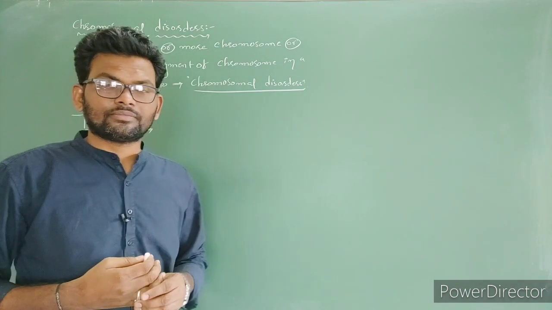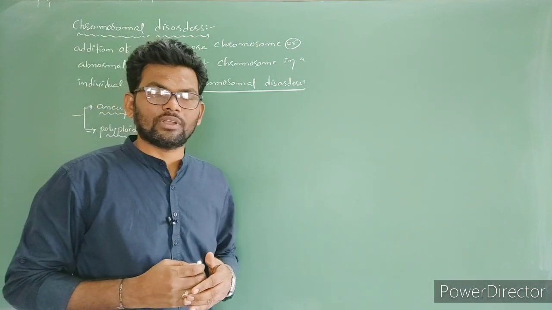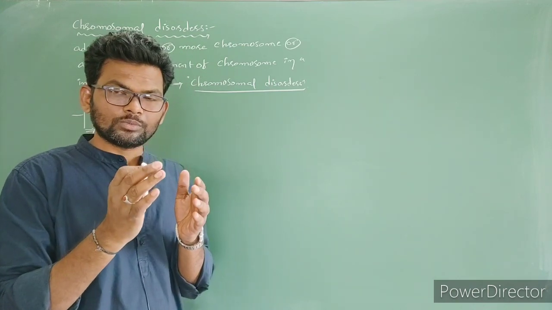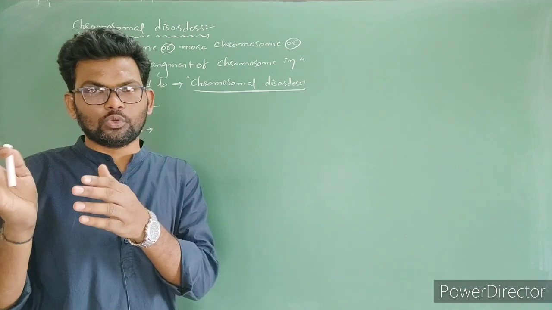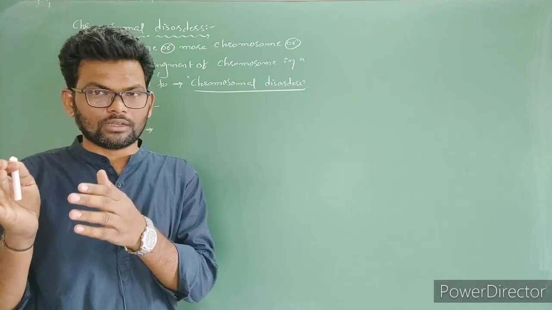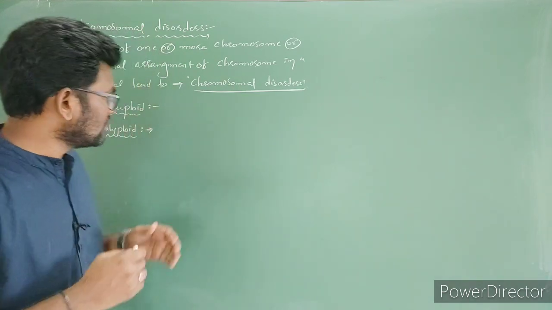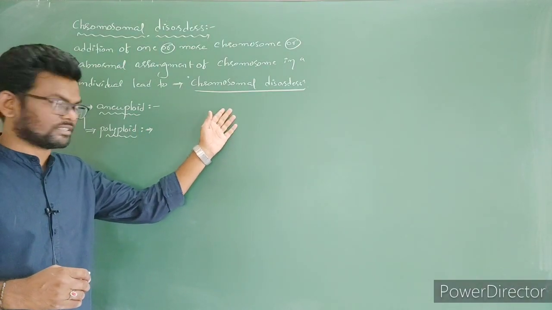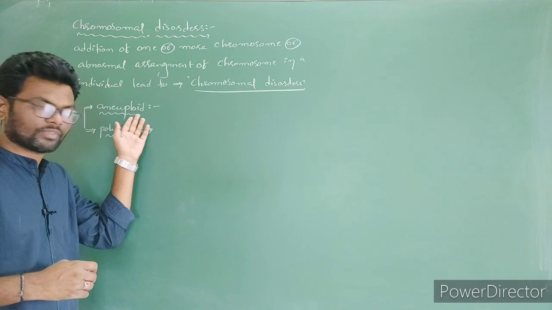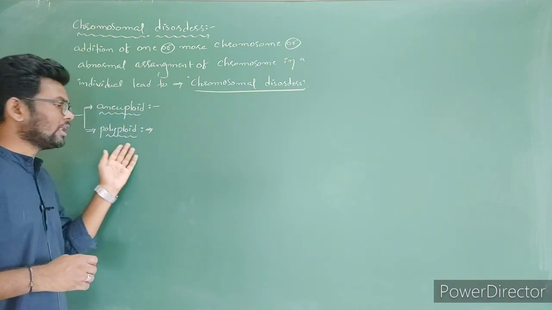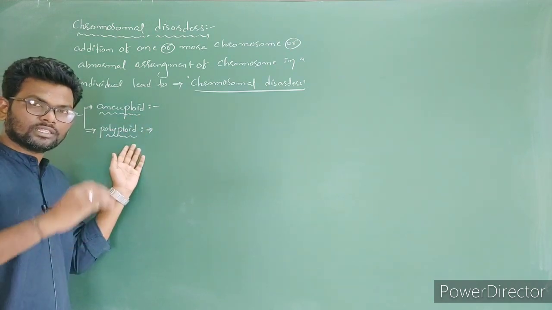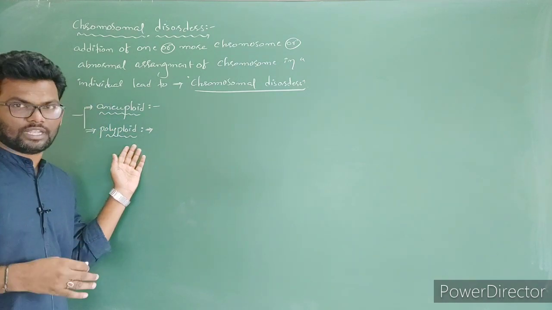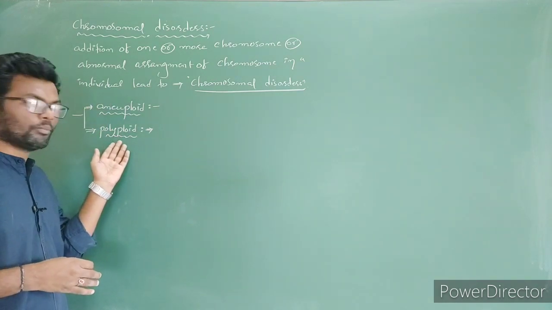Aneuploidy, in aneuploidy what happened here? Addition of one or more chromosomes to the complete set of the genome, or complete set of the diploid genome. So for that, the chromosome number is going to change. The first case is called as what? Aneuploidy. In the second case, polyploidy, here is the doubling of the complete set of the genome in one cell.